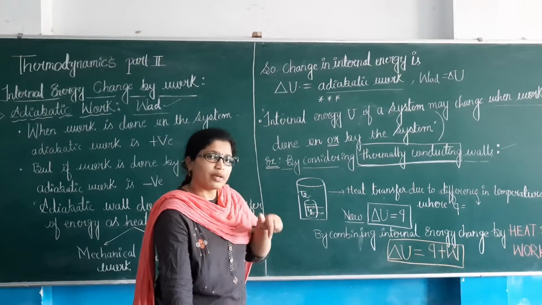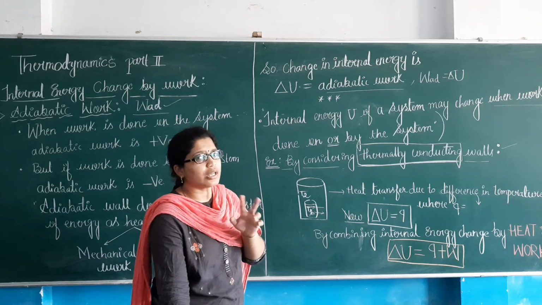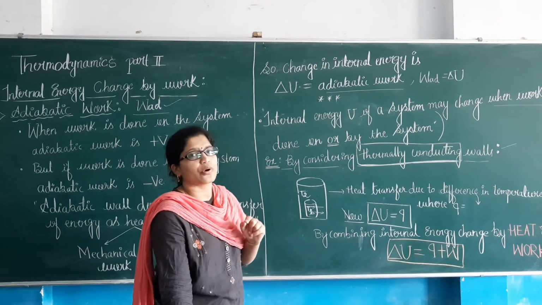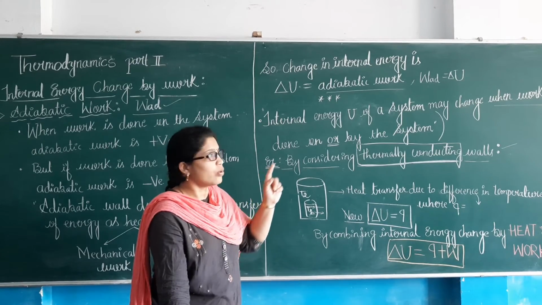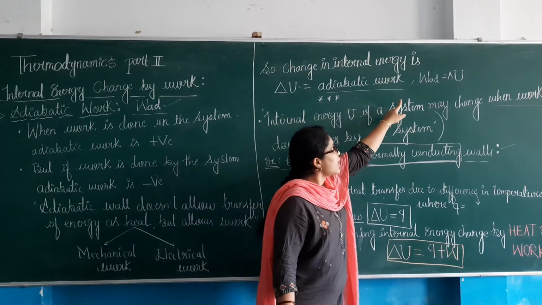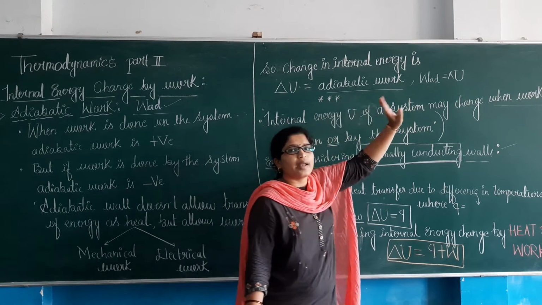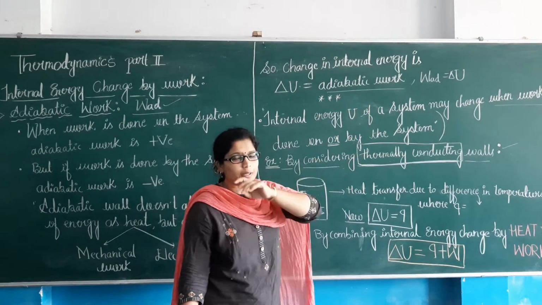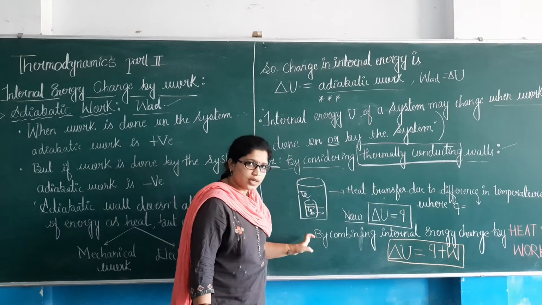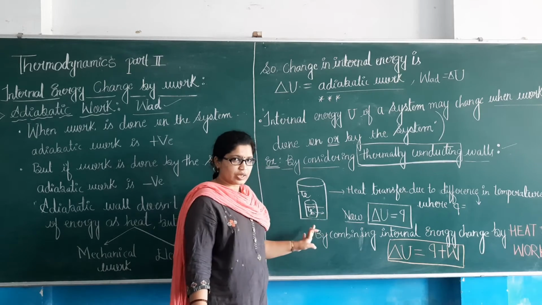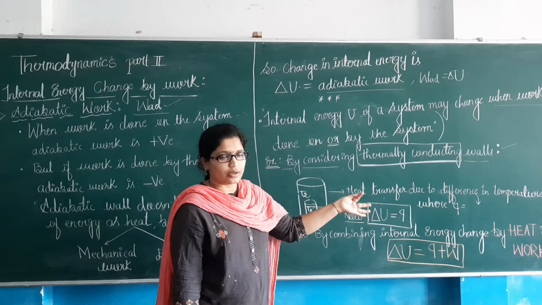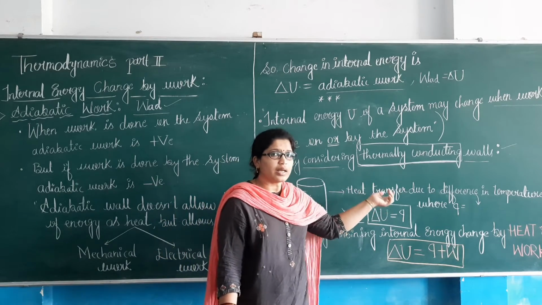In adiabatic work we can perform the work, but energy cannot be transferred. Here, transfer of energy is also possible. There we write delta U, the change in internal energy, as W adiabatic work. But here we are writing the expression with respect to the difference in temperature of one environment to the other, while taking thermally conducting walls.